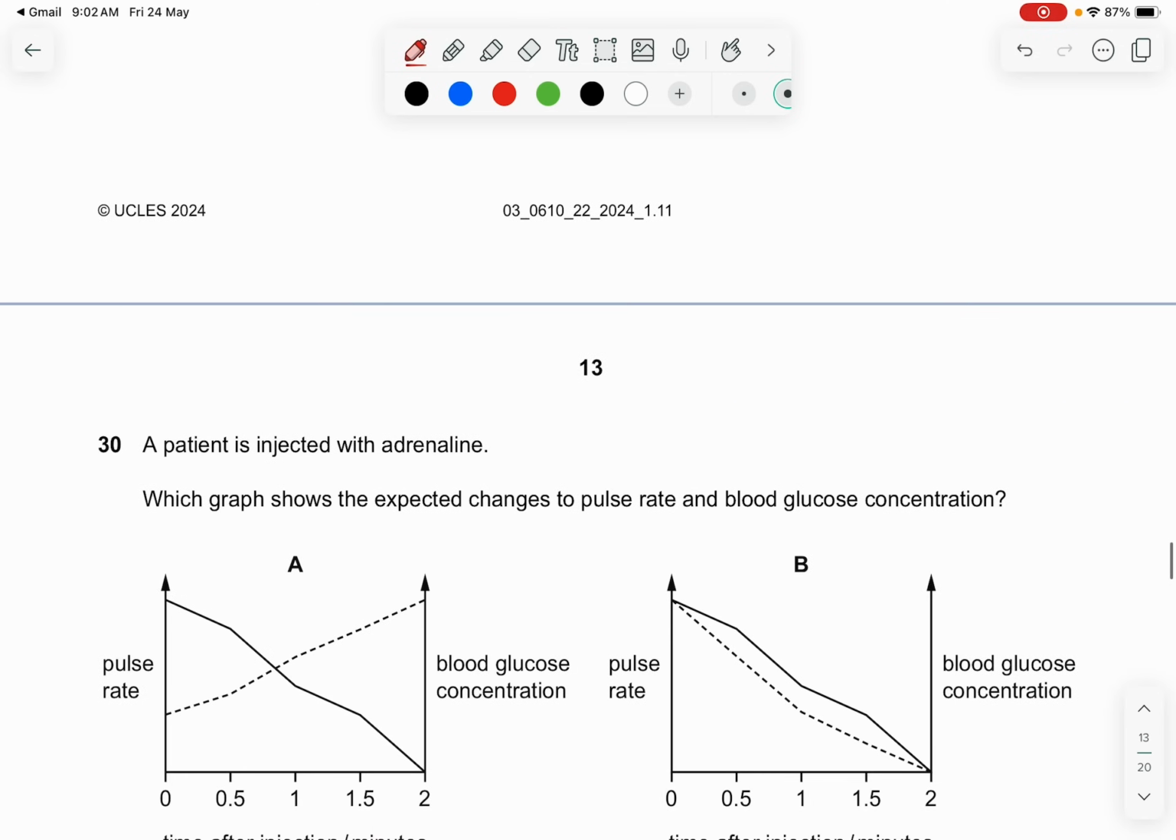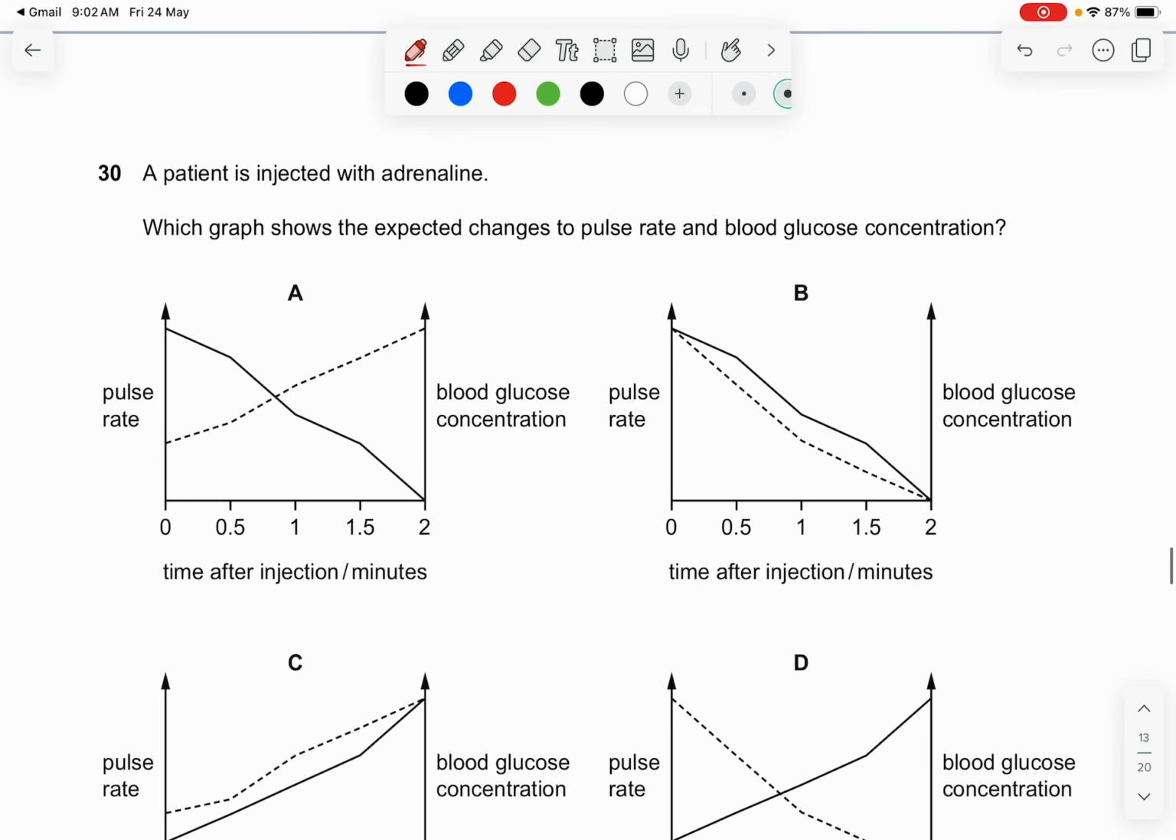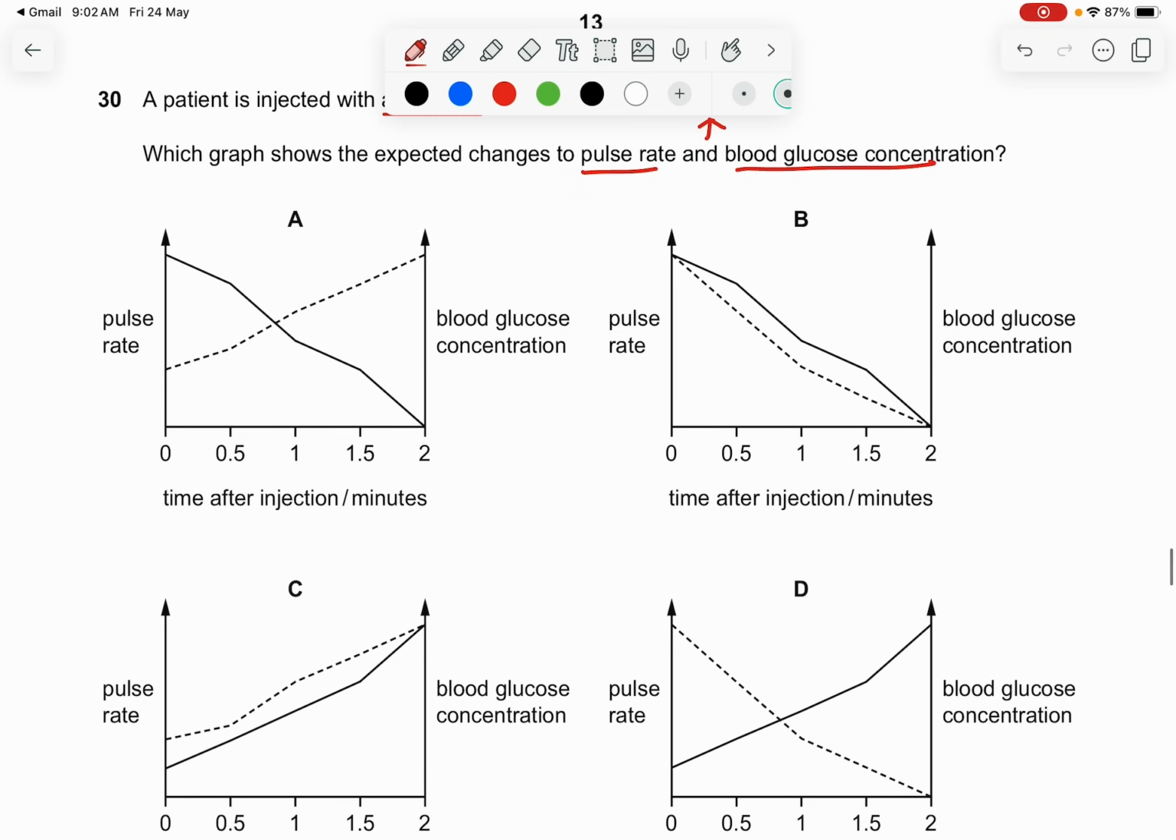Question 30. A patient is injected with adrenaline. Adrenaline will increase a lot of things: our blood pressure and our fight or flight response. Which graph shows the expected changes to pulse rate and blood glucose concentration? Everything will increase. Blood glucose concentration is needed at a higher level so that mitochondria can constantly release energy.